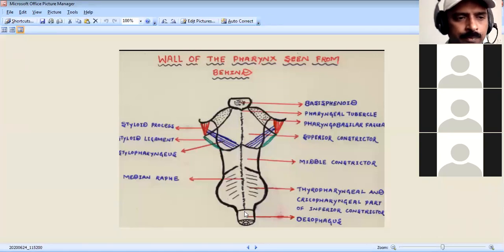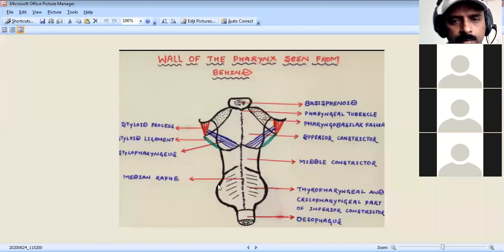So what is next is the nerve supply of the pharynx. You have to remember that the pharynx is supplied by the pharyngeal branch of the vagus nerve. Then chiefly on the middle constrictor the pharyngeal plexus is formed, by the pharyngeal branch of the glossopharyngeal nerve and the pharyngeal branch of the superior cervical sympathetic ganglion.